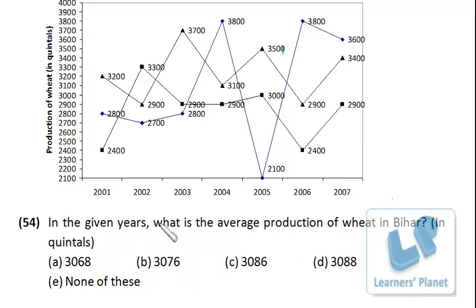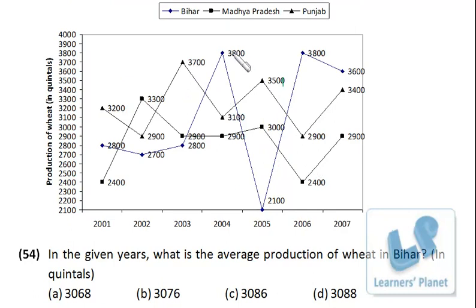Now this question: in the given years, what is the average production of wheat in Bihar? Okay, 3000, all the data are more than 3000, so we can assume the mean to be 3000. Bihar, that is this diamond shape. So this is the line. Okay, I assume the average to be 3000, so I'll just be taking the deviation.